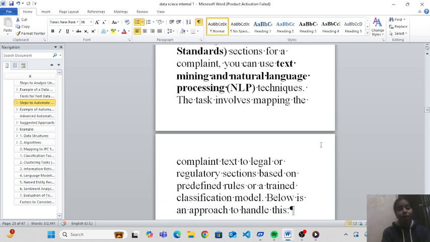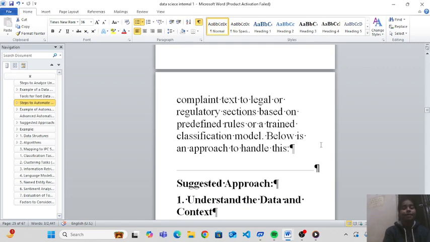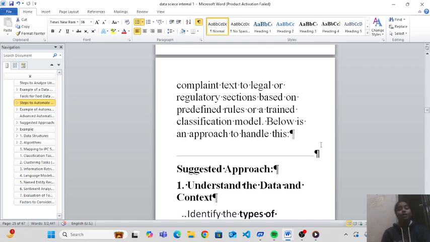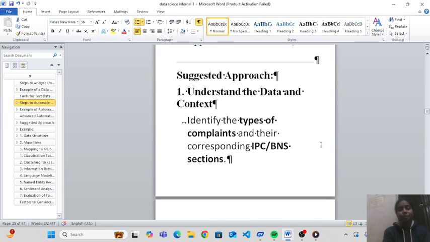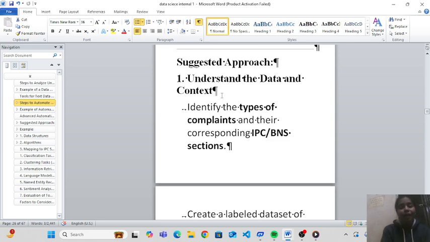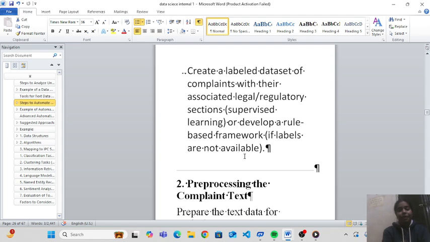The task involves mapping the complaint text to legal or regulatory sections based on predefined rules or a trained classification model. Below is an approach to handle this. Suggested approach. Understanding the data and context. Identify the type of complaint and its corresponding IPC and BNS sections. Creating a labeled dataset of complaints with their associated legal regulatory sections or develop a rule-based framework.